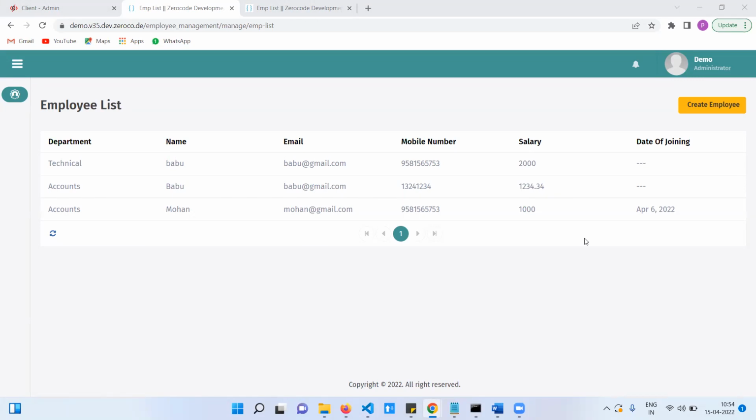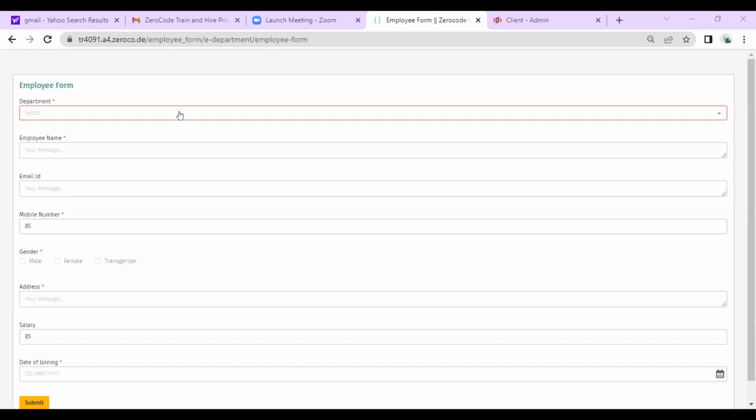I'm sharing my screen. Yeah, share your screen.